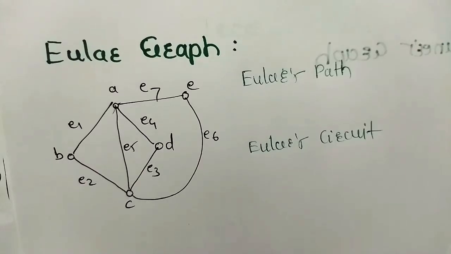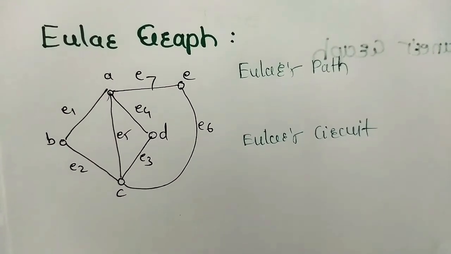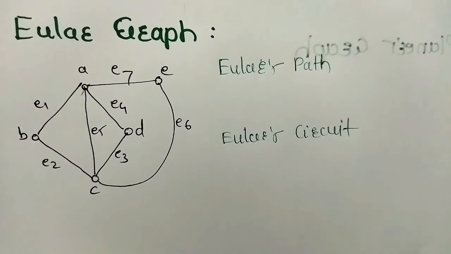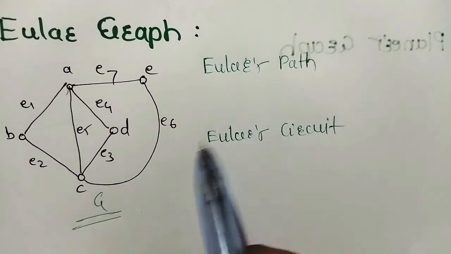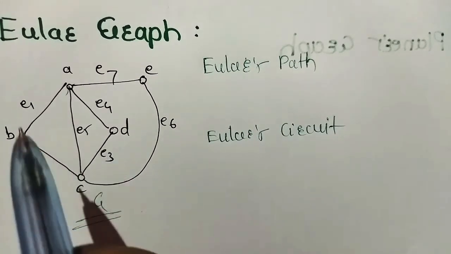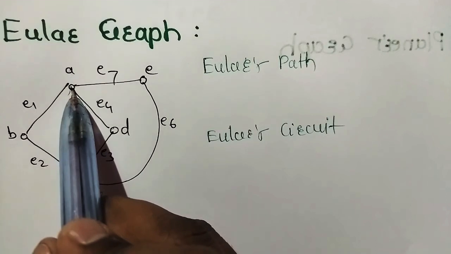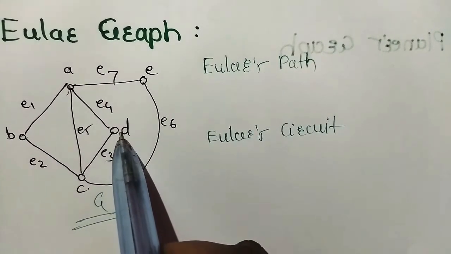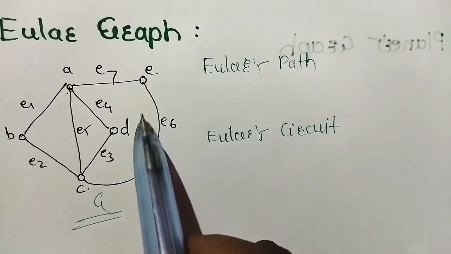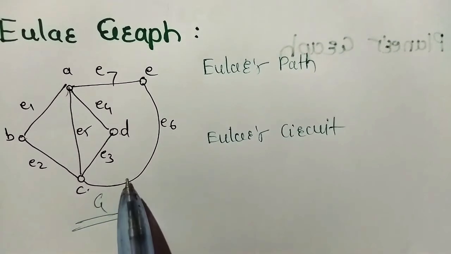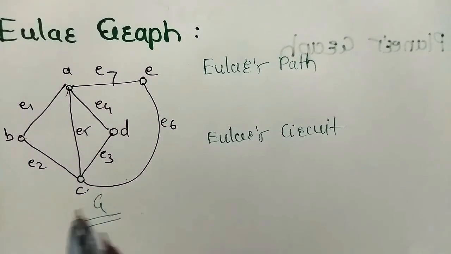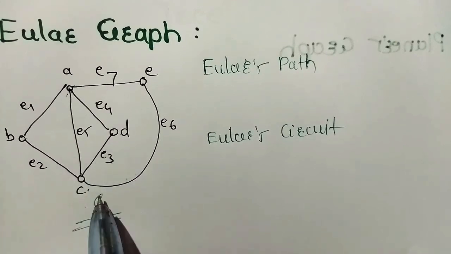Next most important topic is Euler's graph. What is Euler's graph? There are so many important points for this graph, how to identify it. First is Euler's path. In this graph G, a simple path containing every edge. If we start from A, B, C, D, A, E, in Euler's graph there is every edge in this path. Now what is Euler's circuit? Euler's circuit means in graph G, a simple circuit containing every edge of the graph G.